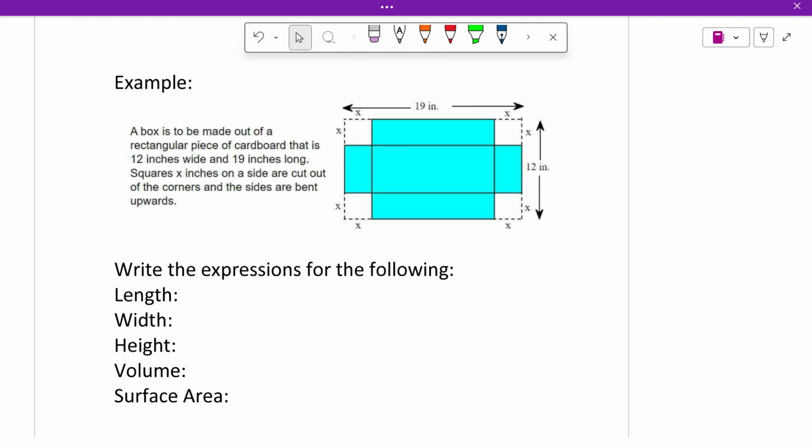So if I cut a square off of each corner, this is not a box, is it?